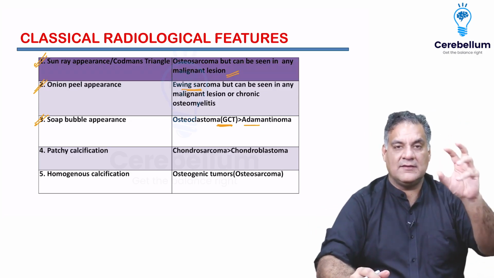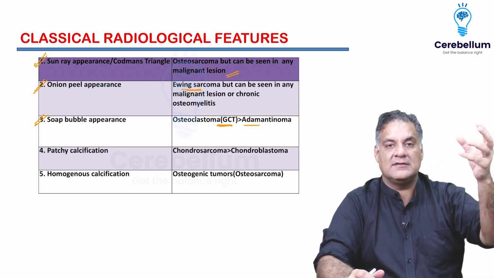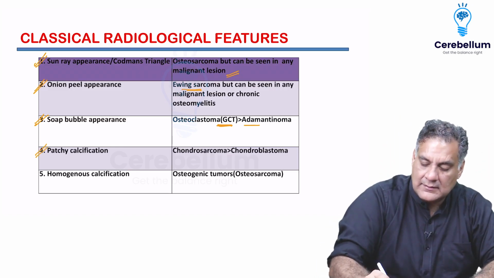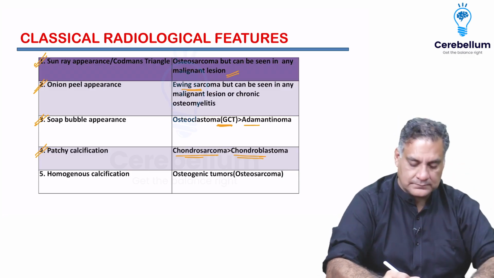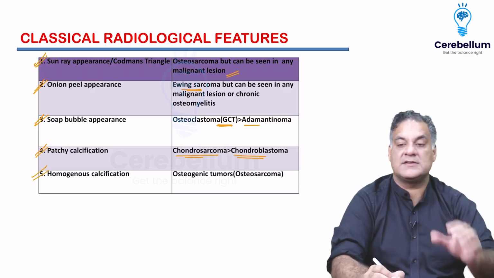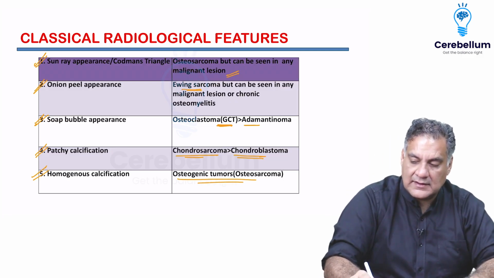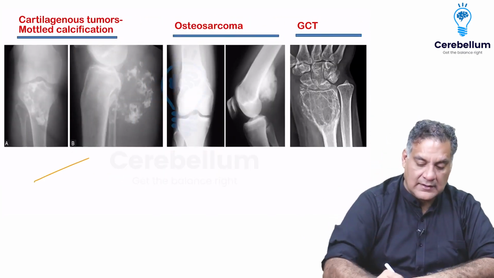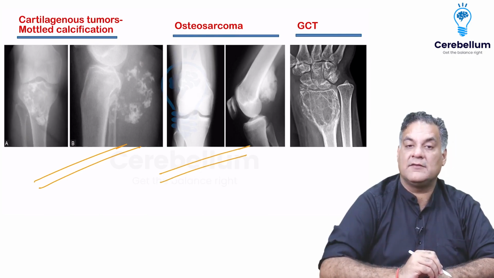Calcification, what does the calcification mean? It means the cartilaginous tumors. Different patterns of calcification, cartilaginous tumors. Patchy calcification, chondrosarcoma more than chondroblastoma. So malignant cartilage more than benign. And uniform calcification, that is homogeneous calcification, seen in osteogenic tumors like osteosarcoma. Like, this is what I mean to say: cartilaginous tumors will have different patterns, osteogenic tumors will have uniform calcifications.